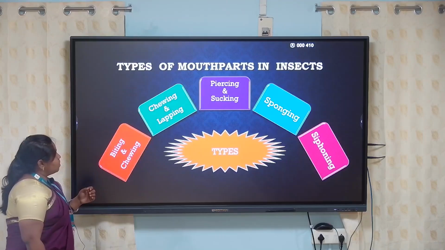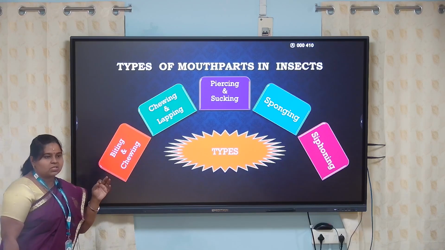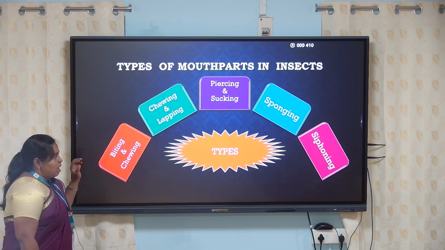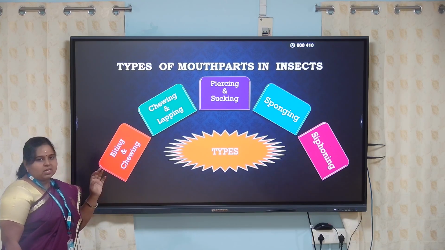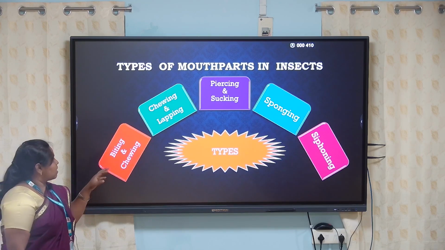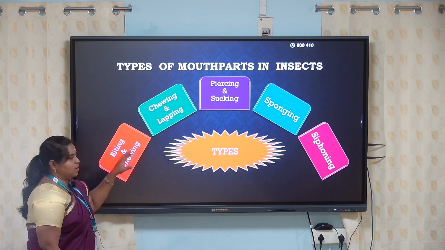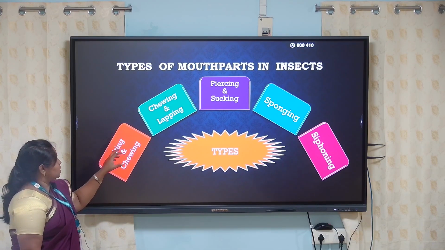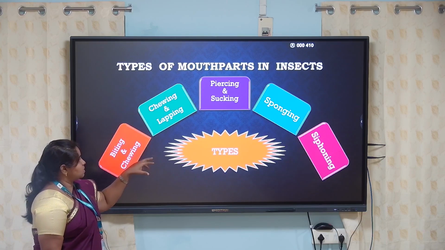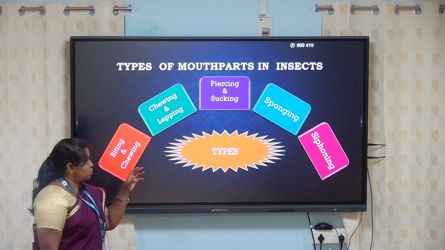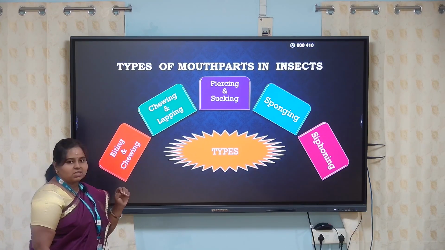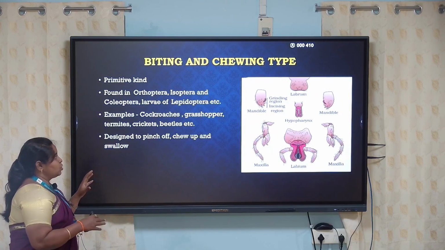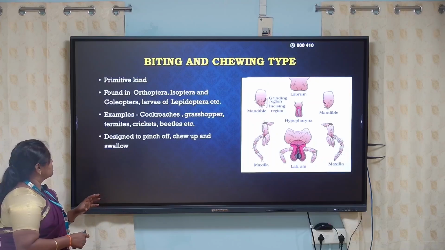Now let us see the various types of mouthparts present in insects. In general, there are five different types of mouthparts. One is biting and chewing, next is chewing and lapping, third is piercing and sucking, fourth is sponging, and fifth is siphoning. So let us see the biting and chewing type of mouthparts.